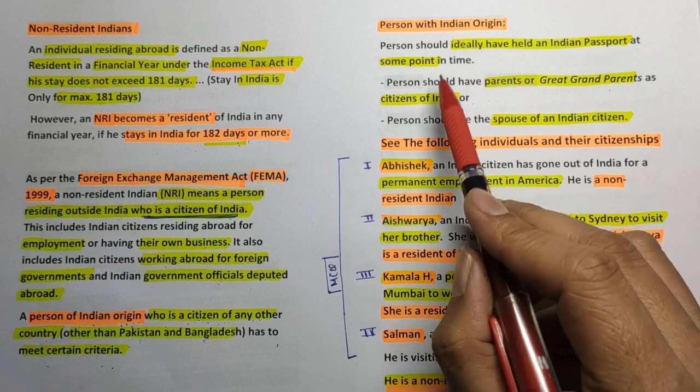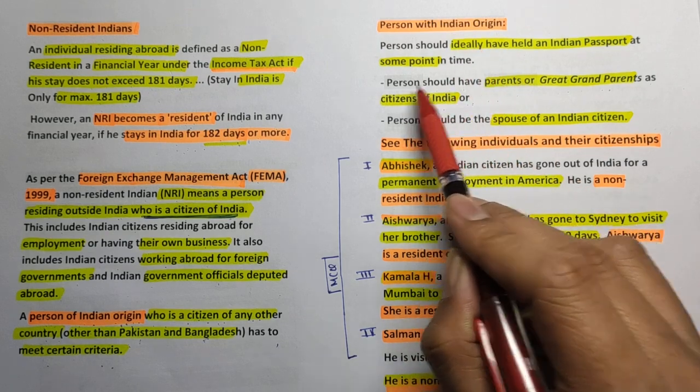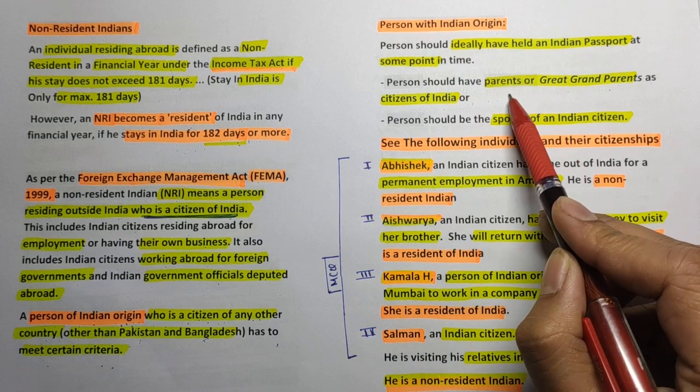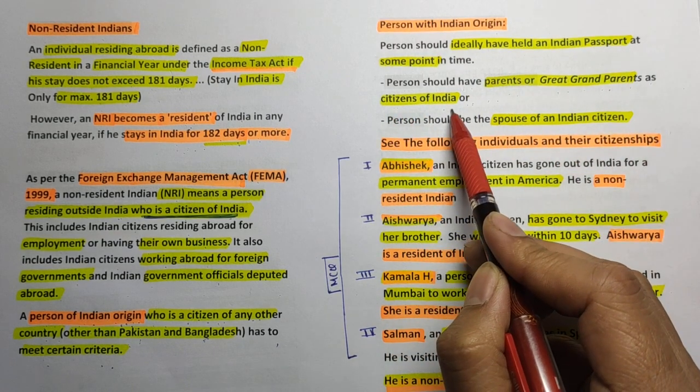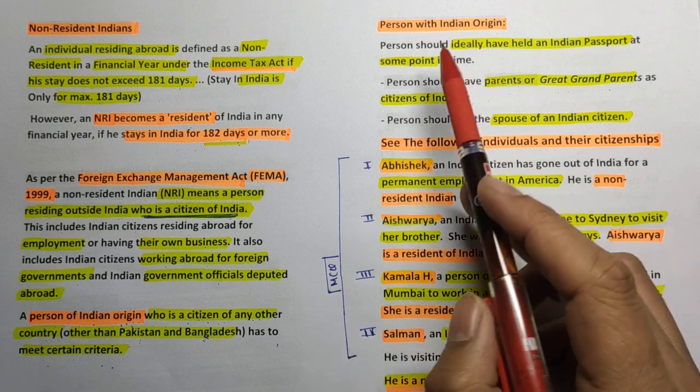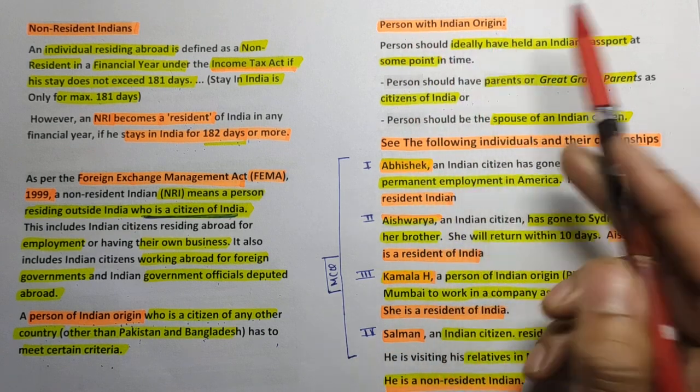That means the person should have parents or great-grandparents who were citizens of India. Then the person will be called a person of Indian origin.